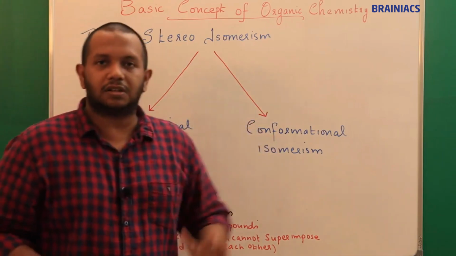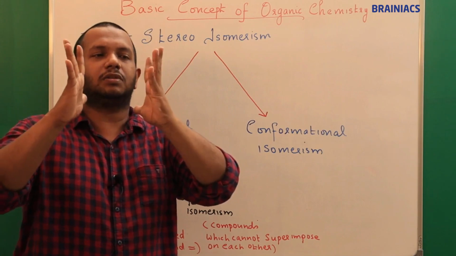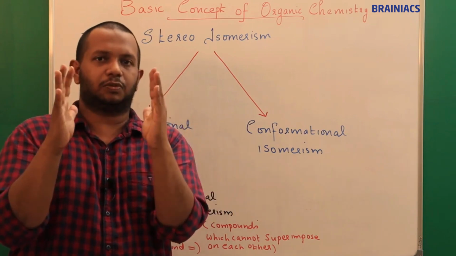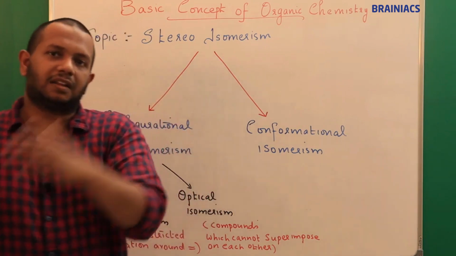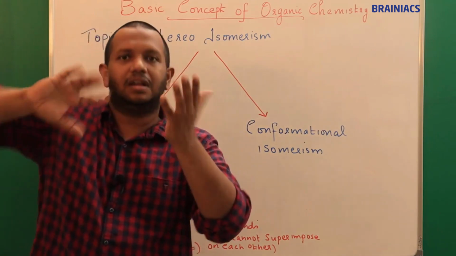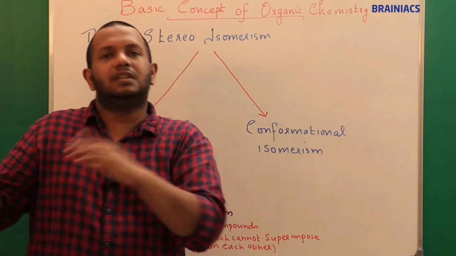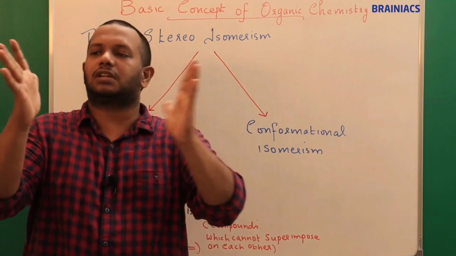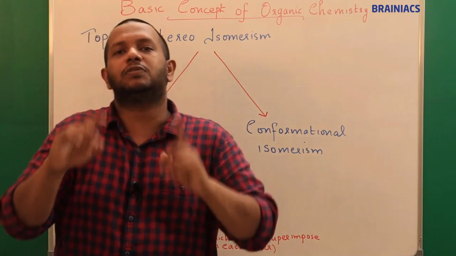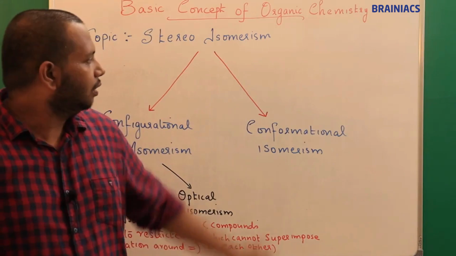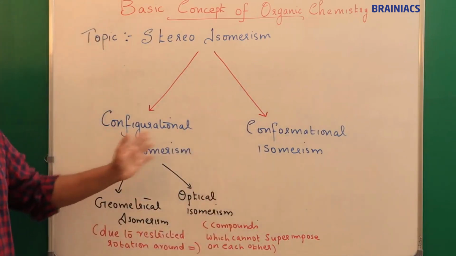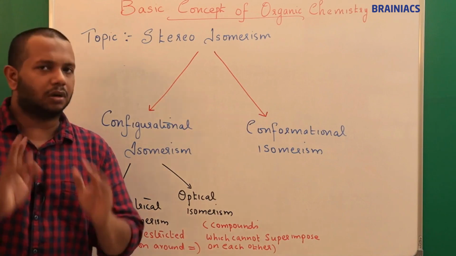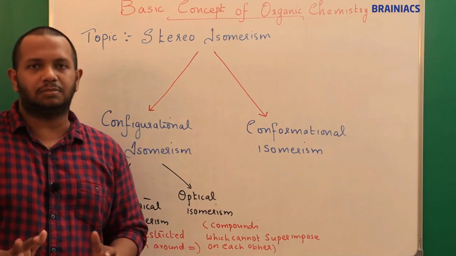Now comes conformational isomerism. Initially, the carbon atom to carbon atom, this is the initial position. Now if I take another compound having a different orientation like this, due to rotation, then we can say these two are conformational isomers, because both have the same molecular formula, the structure is not changing, but the relative position of the atoms is different. So these are the different types of stereoisomerism, and I hope you got a fair idea. If you are not understanding, feel free to communicate the same in the doubt clearance group.